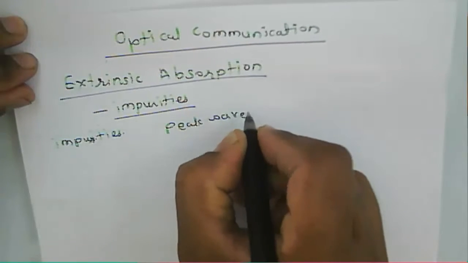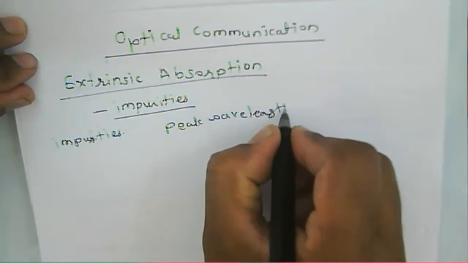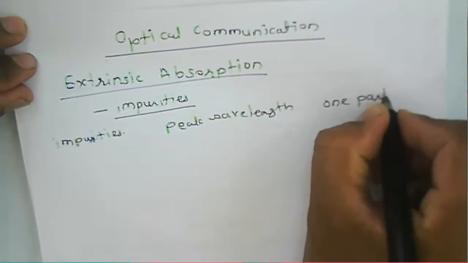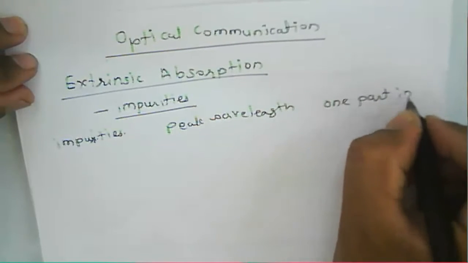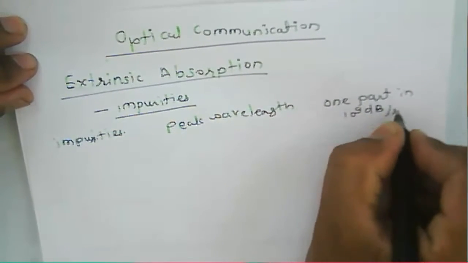You can see this is the peak wavelength. At this peak wavelength, there may be a large attenuation. That attenuation is 1 part in 10 to the power 9 dB per kilometer.